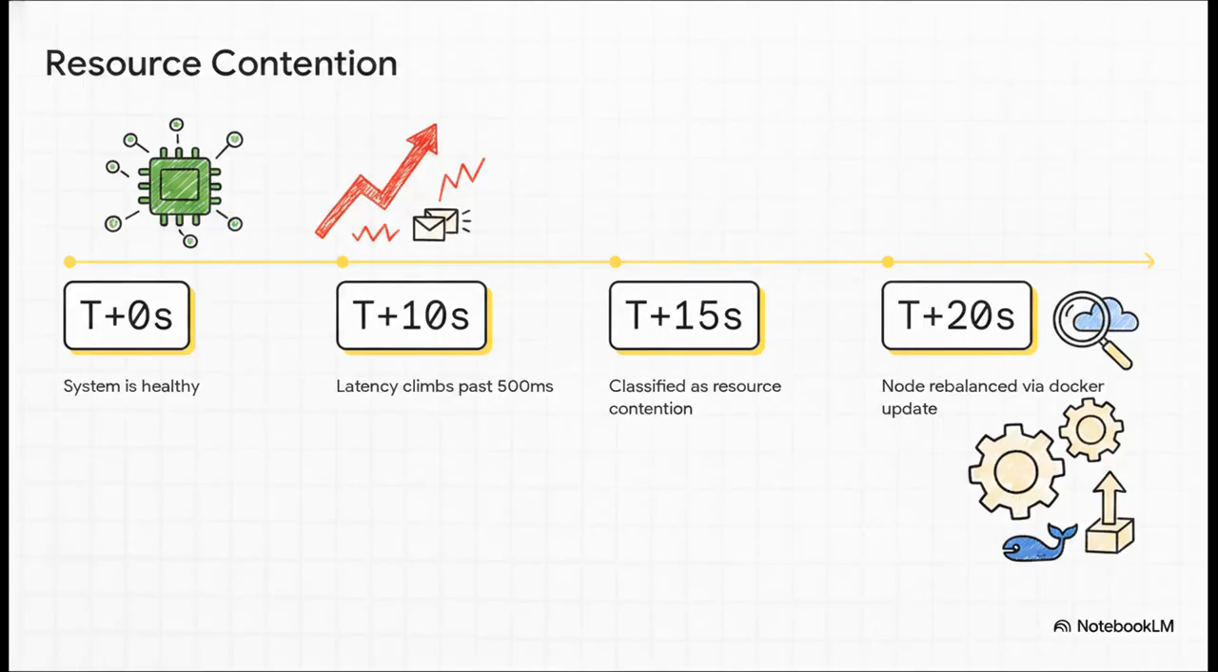Here is the timeline of how the agent resolves this whole mess without a human ever even touching a keyboard. At T plus 0 seconds, the system's totally healthy. At T plus 10, latency climbs past 500 milliseconds. By T plus 15, the decision engine queries the data and successfully flags this as resource contention. And just 5 seconds later, at T plus 20, the node is rebalanced using an autonomous Docker update command that gives the Karma engine more CPU. Boom, problem solved in 20 seconds flat.